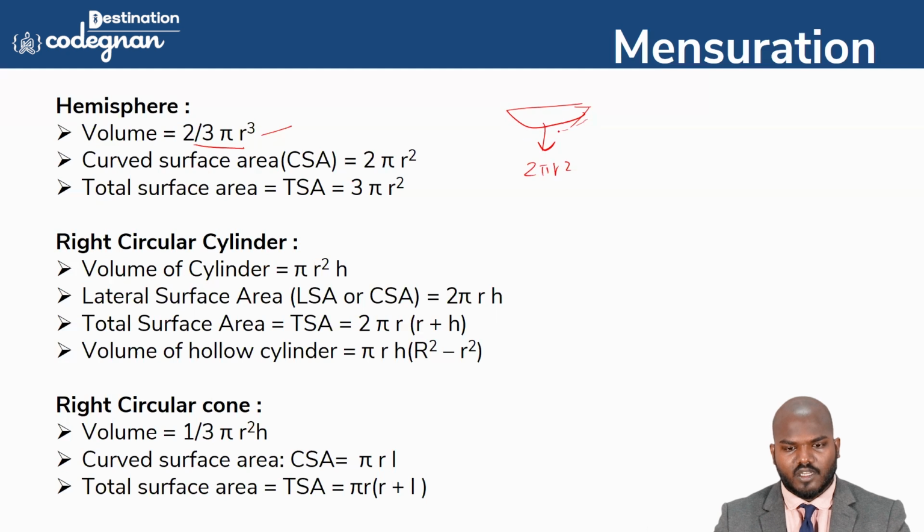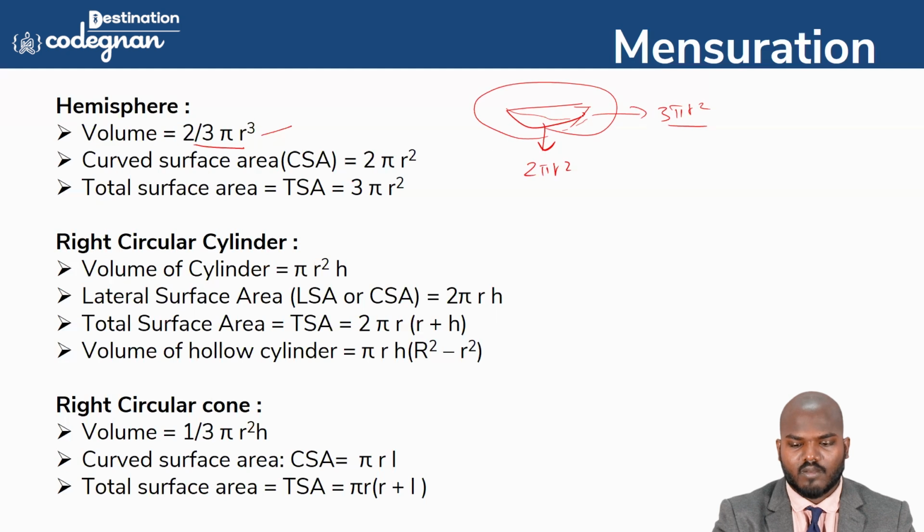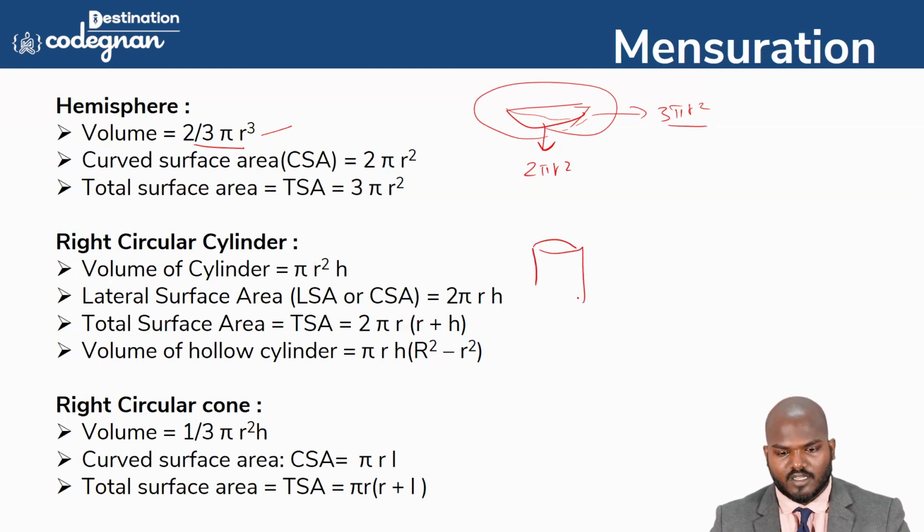And the total surface area means the total surface of the area, that is the surface area with respect to the inside also. They will call it 3 pi r square. That's what they have called it here. Right circular cylinder means a very common cylinder. What is a common cylinder? That is the way it looks, right circular cylinder.